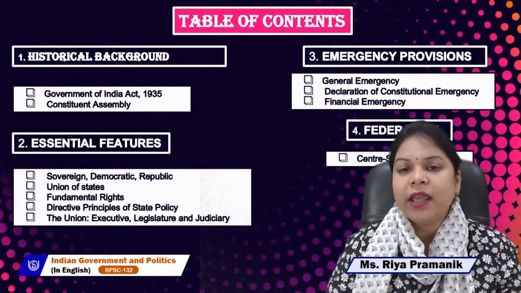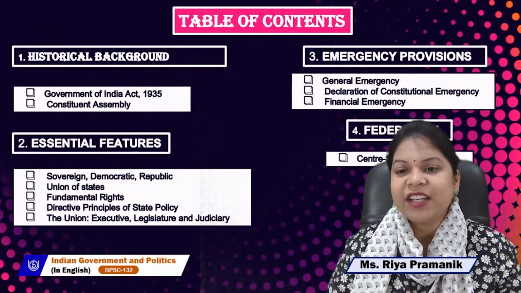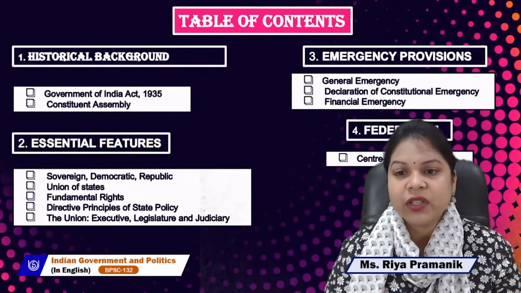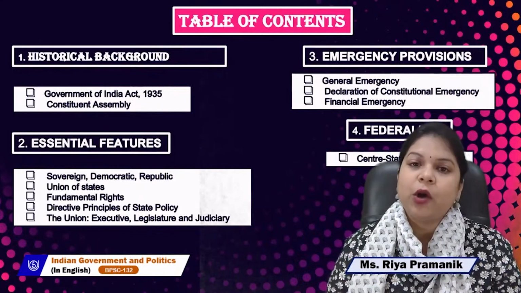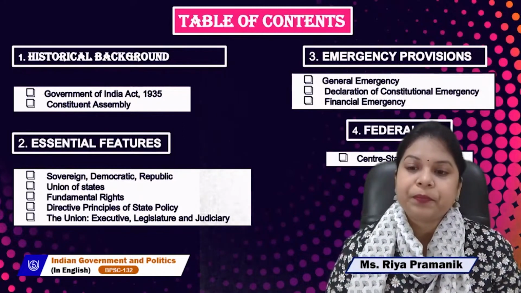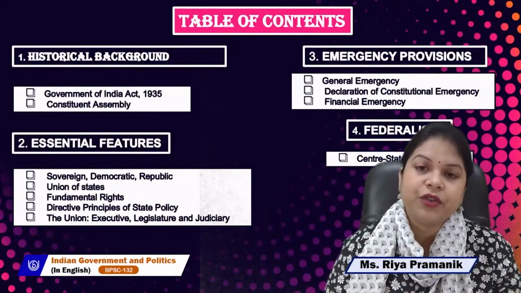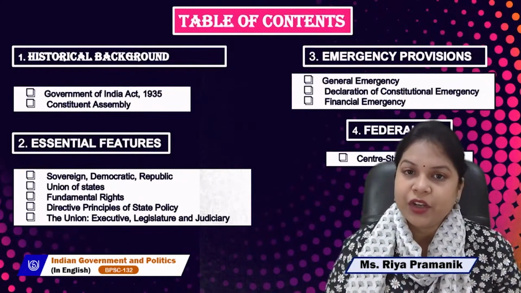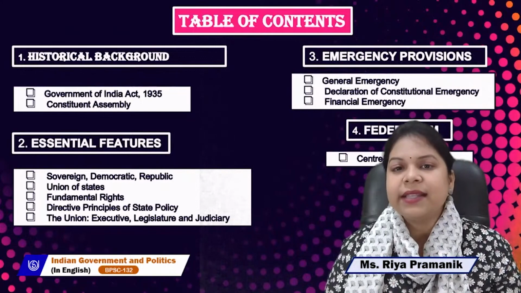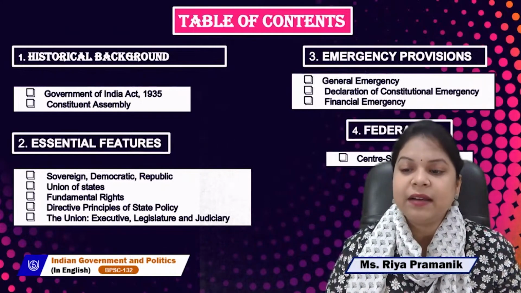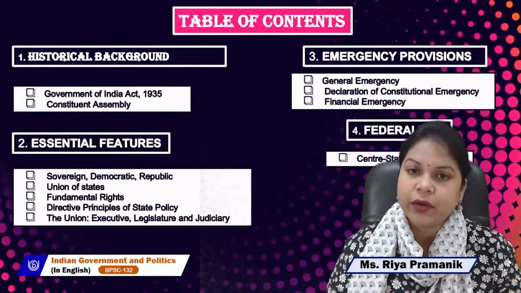The third important thing is emergency provisions, where I will talk about general emergency, declaration of constitutional emergency, and financial emergency. And the last thing we will cover is federalism and center-state relations.